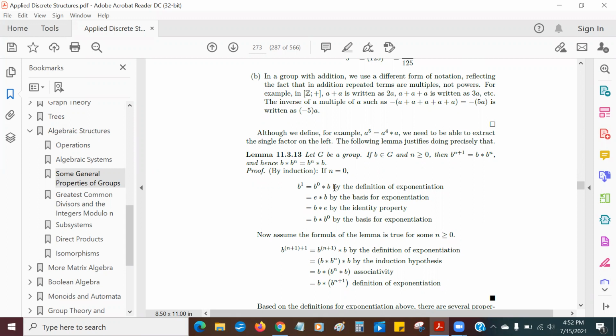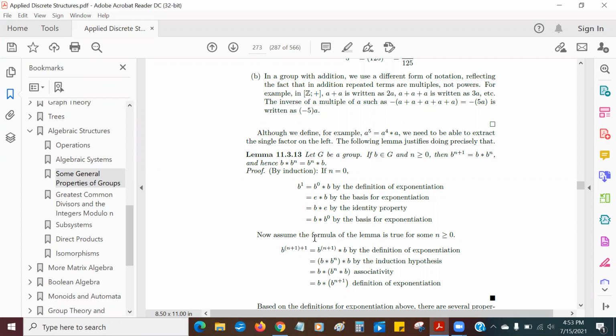That's the definition of exponentiation. Now, B to the 0 is equal to E, so that's equal to EB, and EB is equal to BE, because that's the way identities work. They're always commutative. And this E now gets replaced by B to the 0, so I see that B to the 0 times B is equal to B times B to the 0. That's my first step of the induction proof.